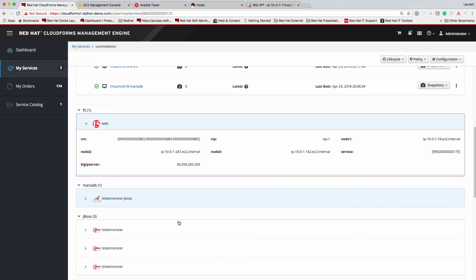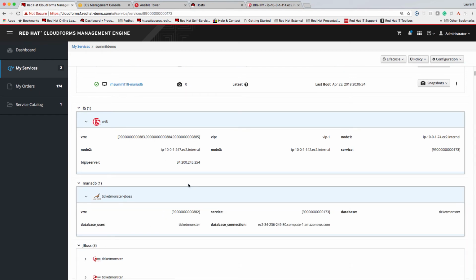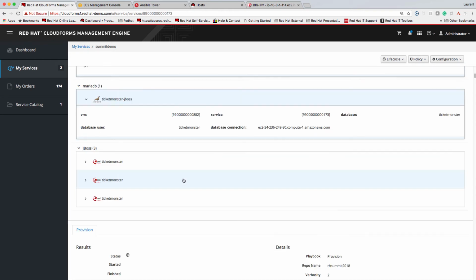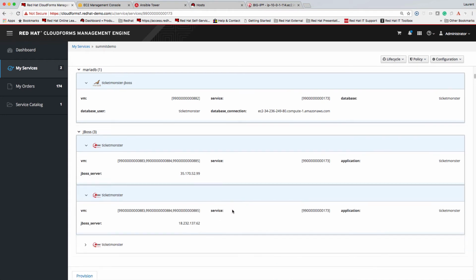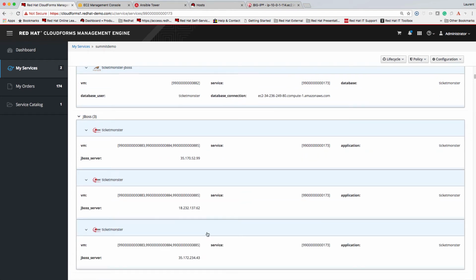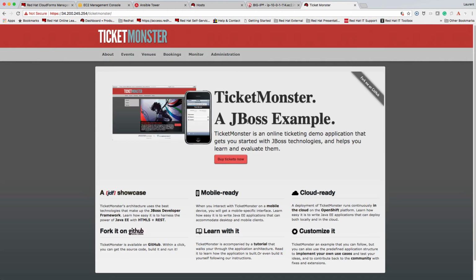I also added a connection string in case I need it later, and I also see the 3 JBoss instances which we installed with the actual server address. So I have full application infrastructure tracking during that service lifecycle. So let's go check if we can actually reach that application which we deployed, and we see we can. So this is the JBoss instance.